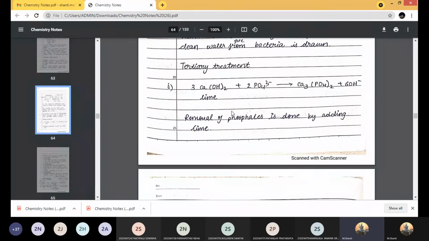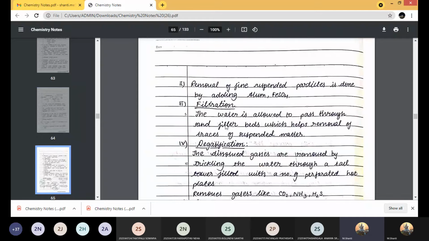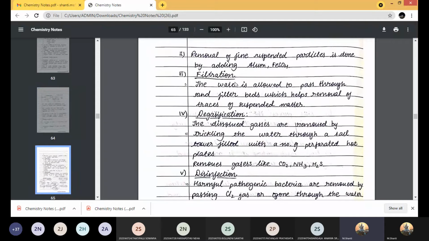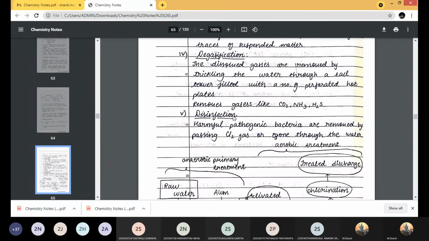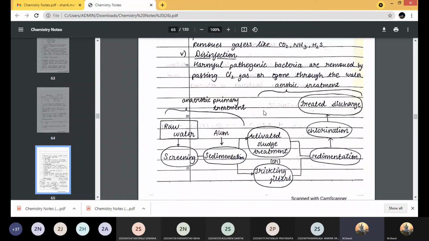For the removal of phosphates you are adding lime. Then for the removal of fine suspended particles, you are adding chemicals like alum and ferrous sulfate. For the filtration, you allow the water to pass through the filter bed where you can remove the traces of suspended matter. For the degasification process, you allow the water to pass through hot perforated plates. And finally, the disinfection process, where you treat the sewage with chlorine gas or ozone gas for the removal of the dreadful bacteria. Understood, girls, what I told you? Yes, ma'am.